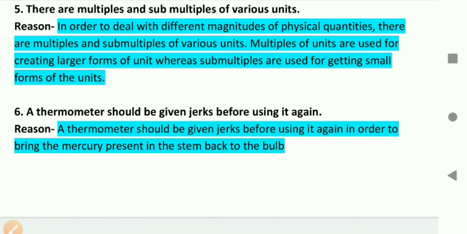A thermometer should be given jerk before using it again. Reason: a thermometer should be given jerks before using it again in order to bring the mercury present in the stem back to the bulb. So this is all about give reason question answers.